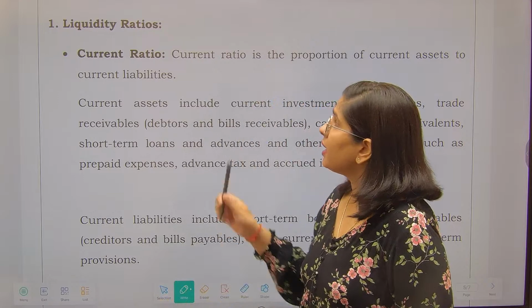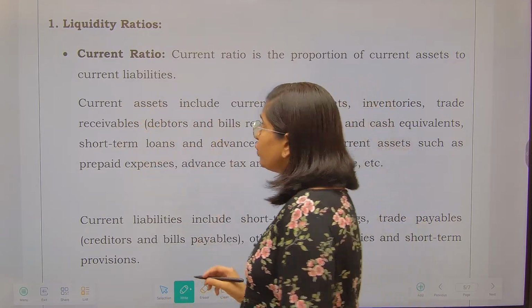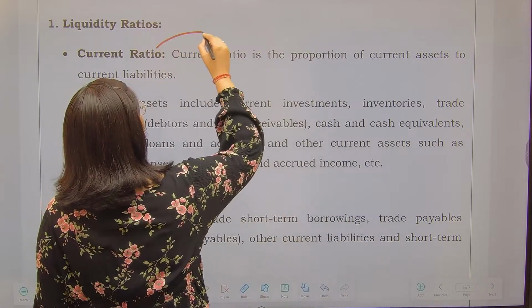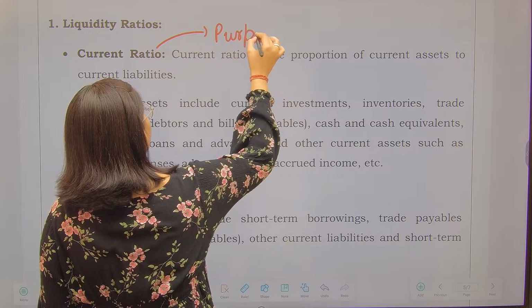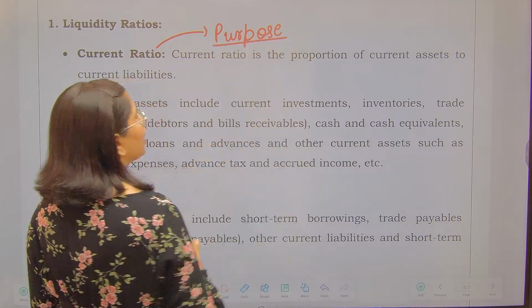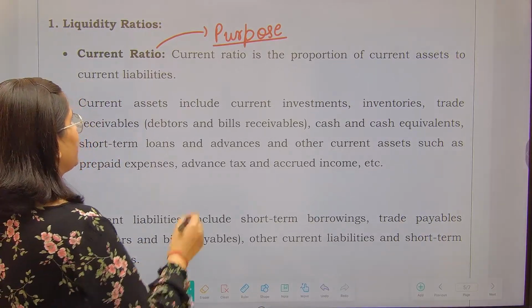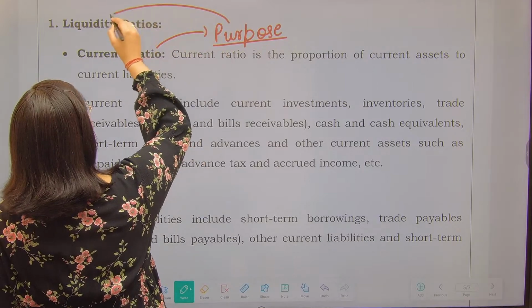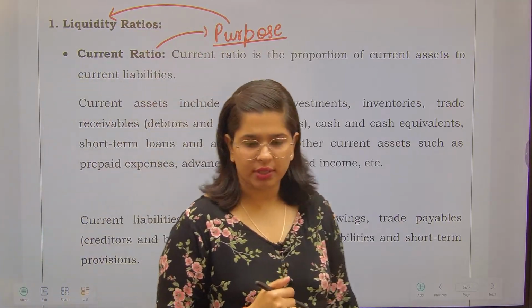When I am calculating the current ratio, I want to know what the purpose of this ratio is. When you classify any ratio on the basis of purpose, that is called the functional classification. So the purpose of this ratio is to find out whether you are liquid enough or not.